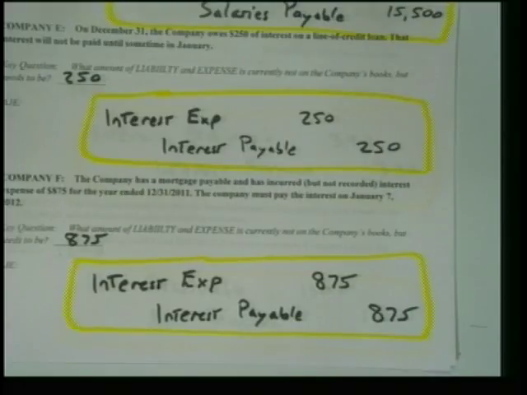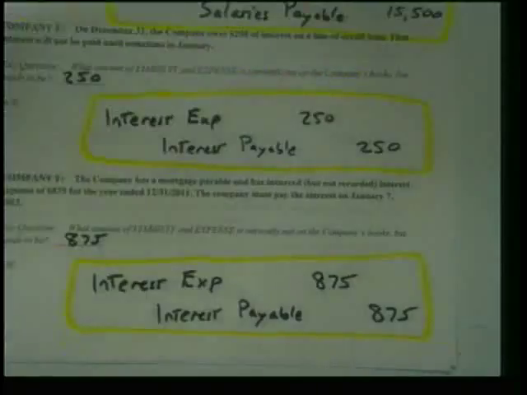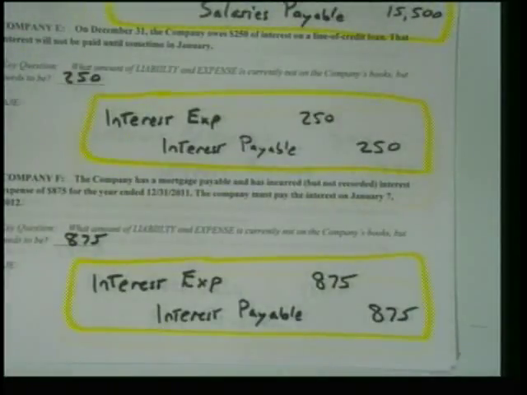So I don't like it when people are doing their journal entries and they just have an account called rent or interest. You see what I'm saying? Because it's too vague. Go ahead and tell us, is it rent expense or is it rent revenue? Is it interest expense? Is it interest revenue? Is it interest payable? Is it interest receivable? Always fill out the title of the account properly. Okay?